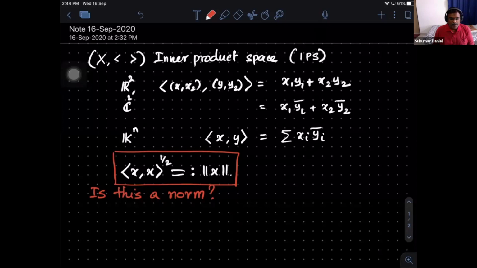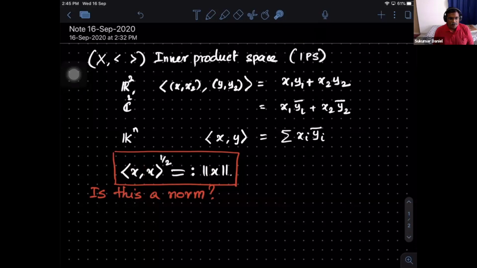Non-negativity is immediate. That follows from the inner product definition. And for scalar multiples, you have to take alpha here as well as alpha here. Then you know the inner product is linear in the first variable and conjugate linear in the second variable. So if I pull the alpha out, you get an alpha from the first coordinate and alpha bar from the second coordinate. So it becomes mod alpha square. And if I take the square root, you will get mod alpha into the square root of the inner product of x with x, which is the norm. So you get positive homogeneity.